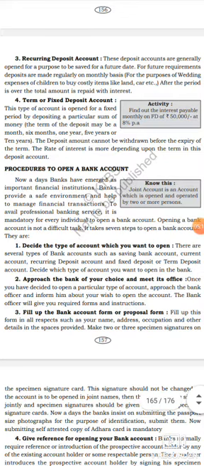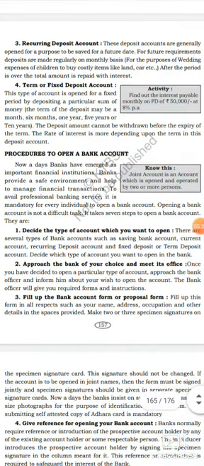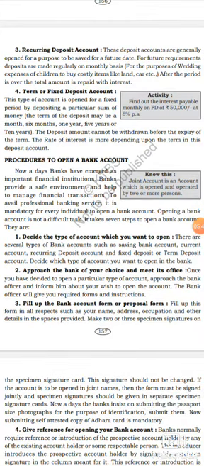Listen, dear students, a recurring deposit account is also known as an RD account. Recurring deposit accounts are generally opened for a future purpose. For what purpose? Future purpose. Got it? For future requirements like to buy land, car, or any costly items, or wedding purposes. For several purposes, recurring deposits can be opened. Got it?